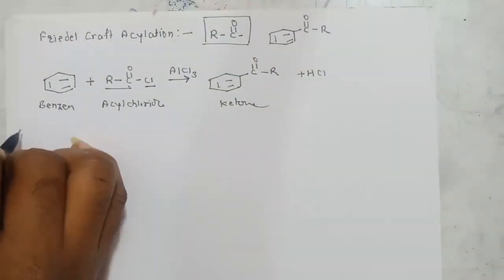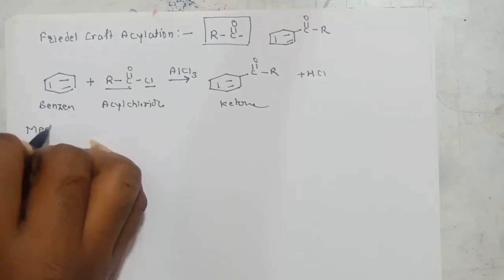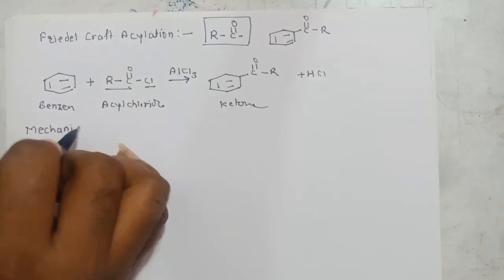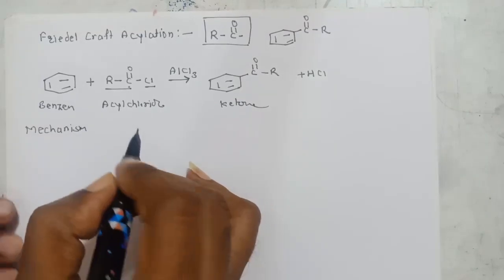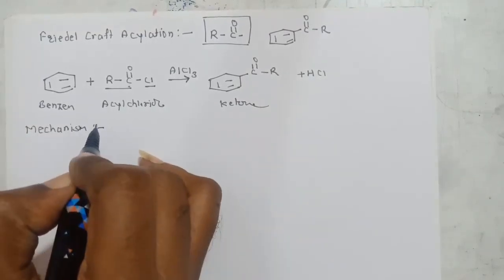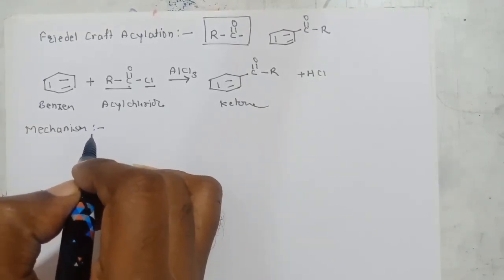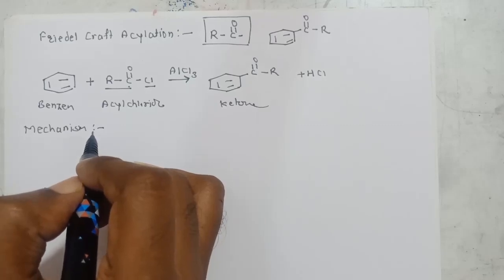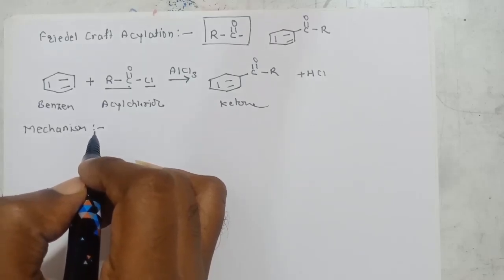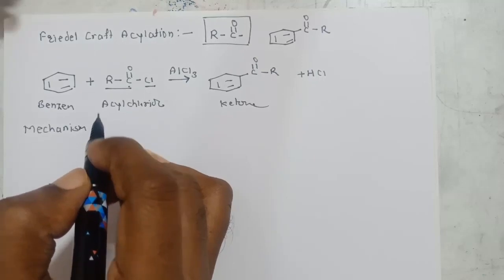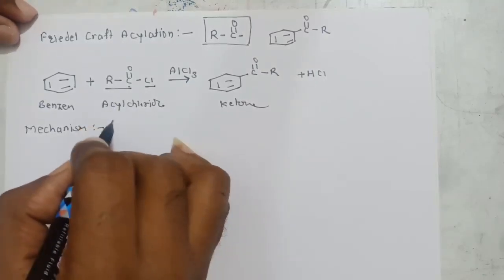Now friends, we will learn about the mechanism. This mechanism also follows two routes, like Friedel-Crafts alkylation. If the R group is bulkier it has one route, and if the R group is smaller it has a different route. That depends upon our acylium ion.